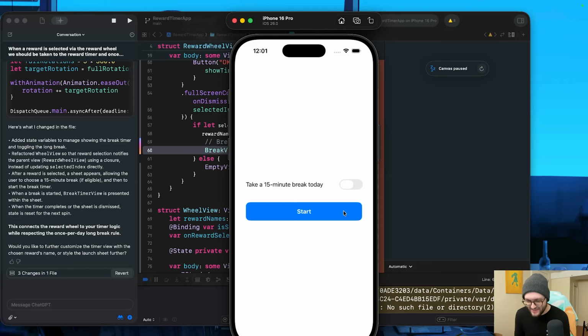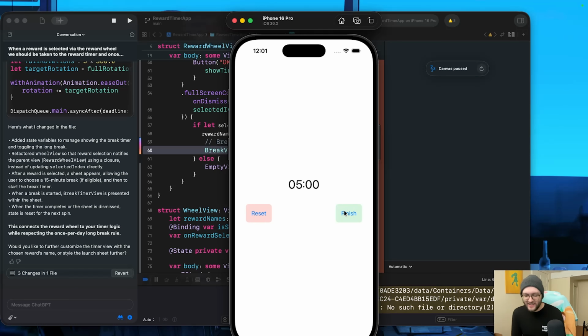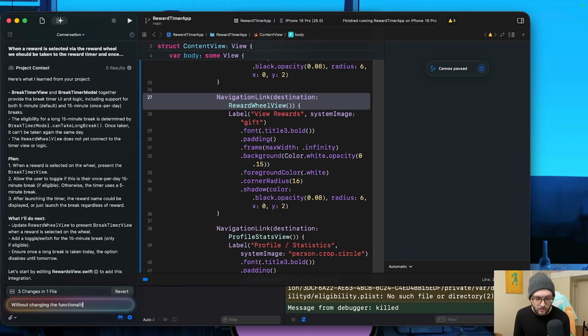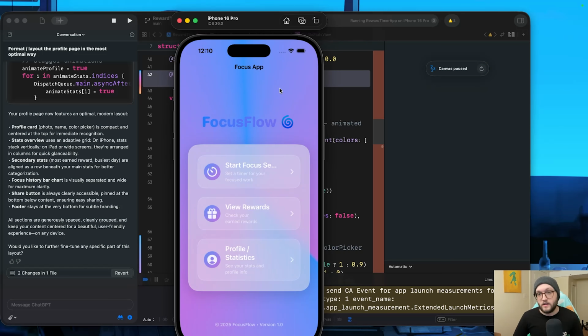We're actually stuck in an infinite loop here. But I figured, you know what, maybe I'll make it look good. I'll give it the explicit prompt without changing any functionality: make our homepage App Store ready. At least make it look good. Alright, here is the final version of Focus Flow.